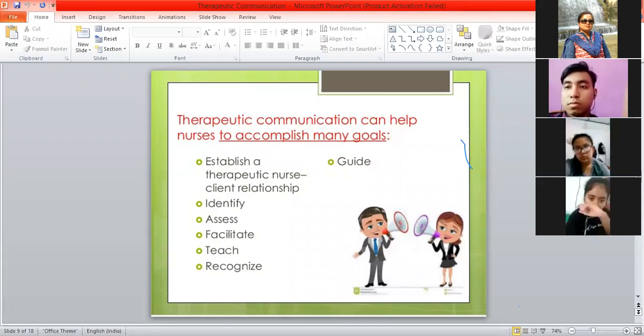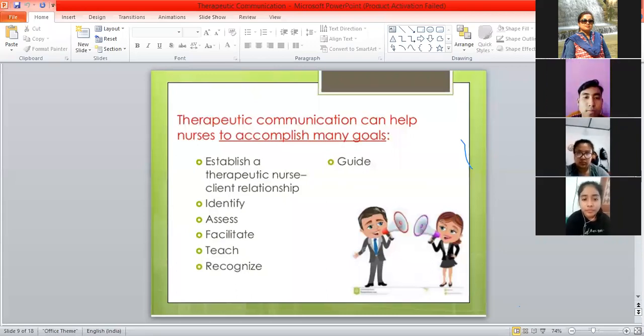Then recognize the patient's problem, and whether he is delivering a congruent or an incongruent message. And at last, we have to guide so that a successful recovery and a successful discharge of the patient can be achieved through our therapeutic communication when the patient is in hospital.